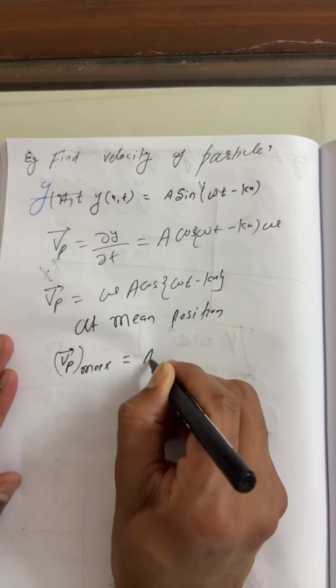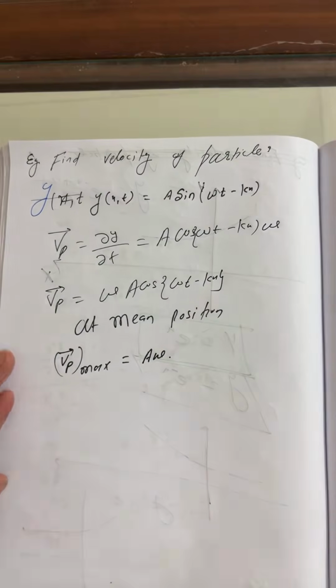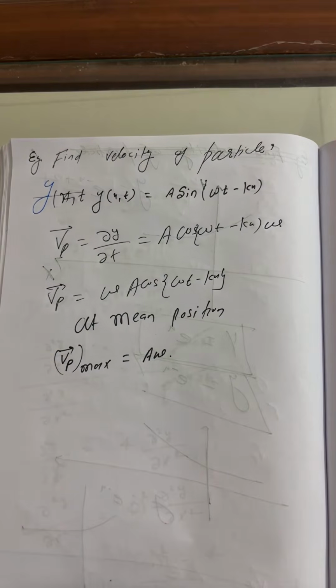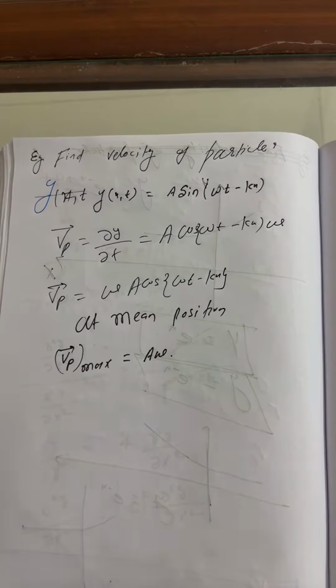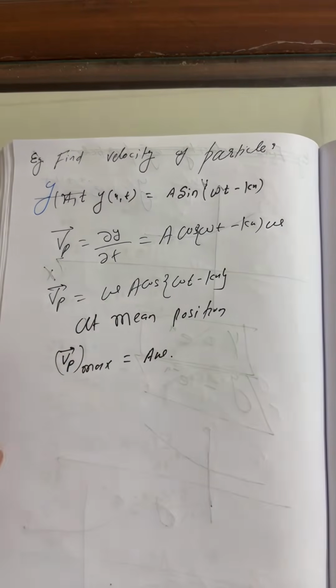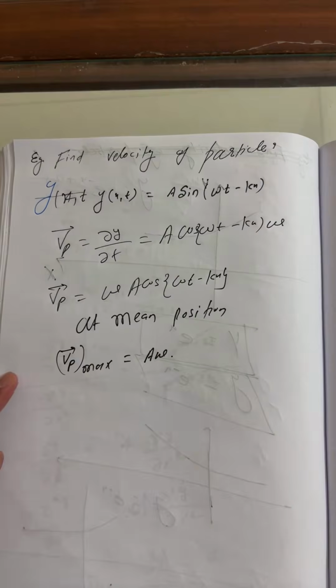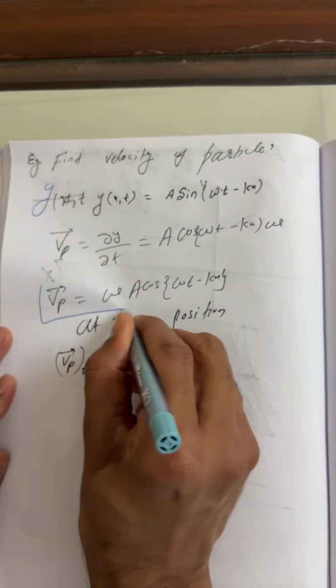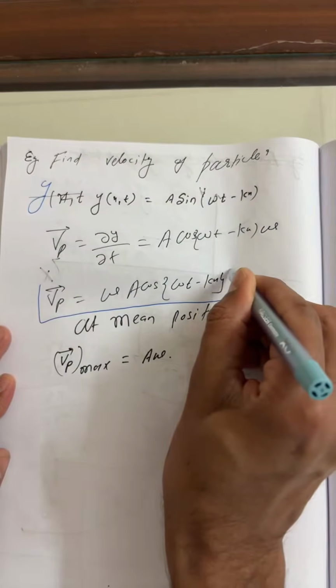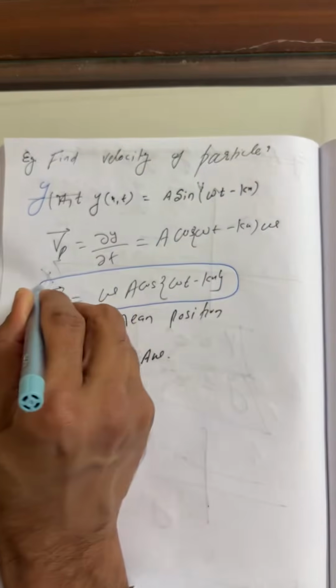This is V is equals to A omega, right? But what we got is that the velocity of the particle is A omega cos(omega t minus kx).